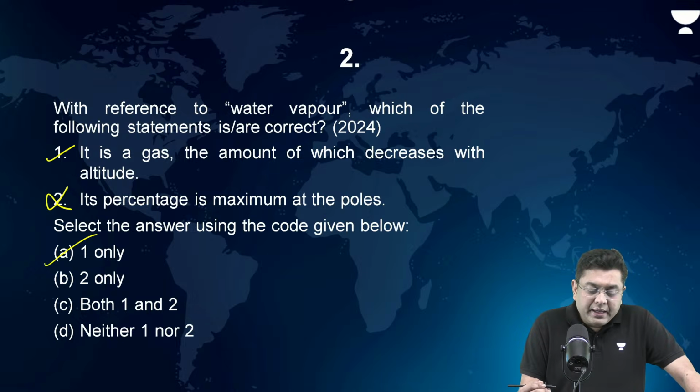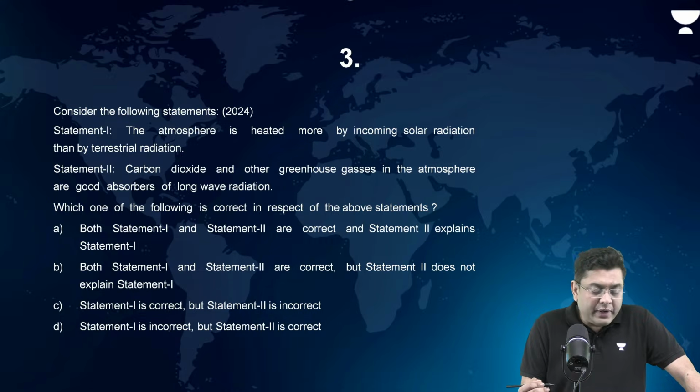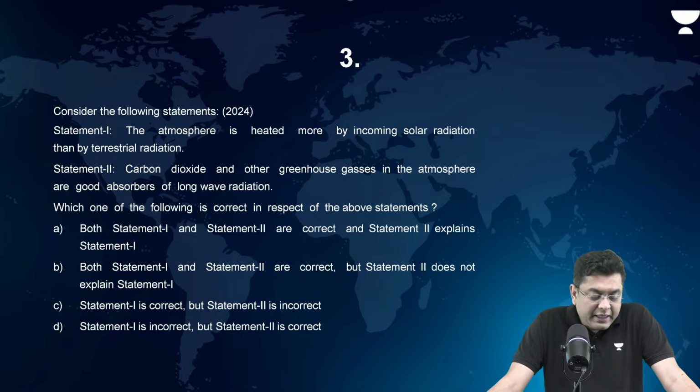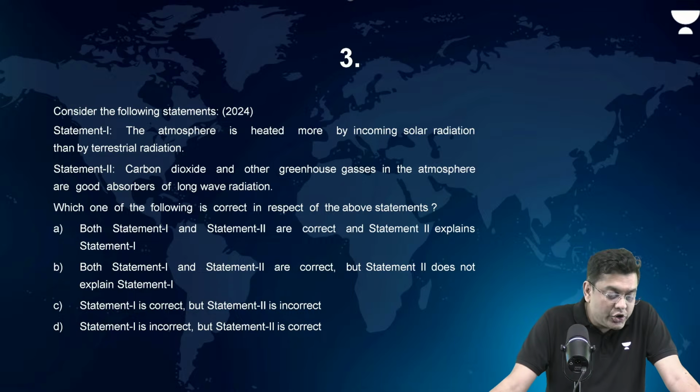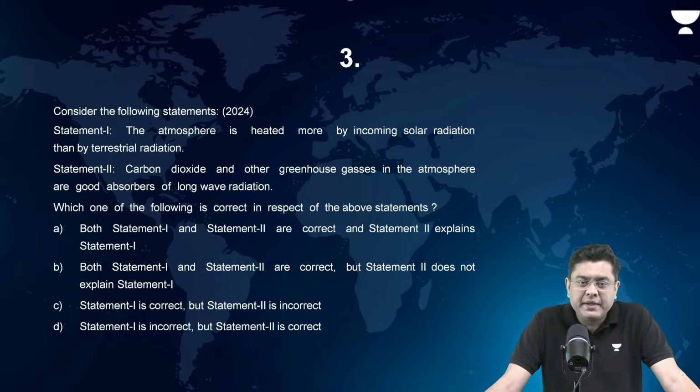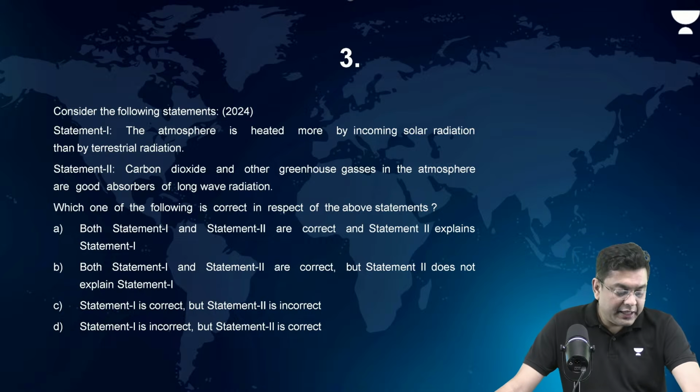Then here is another question from 2024. Consider the following statements. The atmosphere is heated more by incoming solar radiation than by terrestrial radiation. Carbon dioxide and other greenhouse gases in the atmosphere are good absorbers of long wave radiation. Which of them here is correct? Let me know. This is a simple question. I hope we will be able to get this correct.